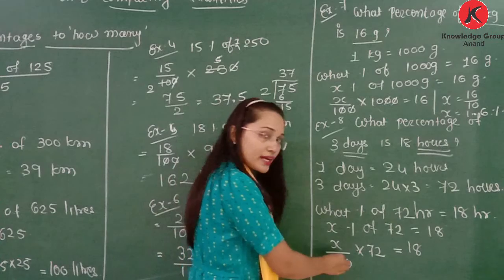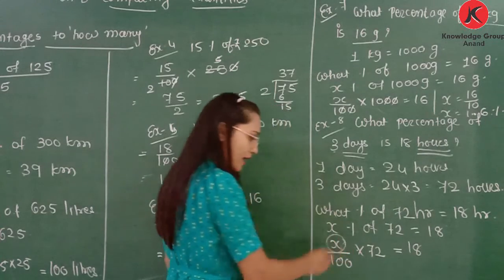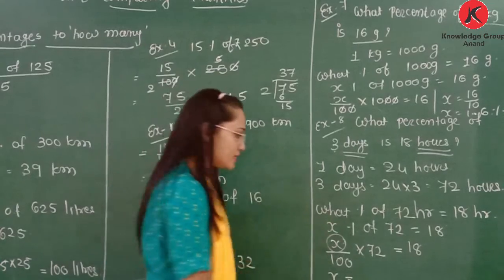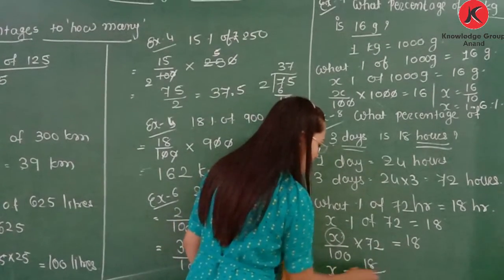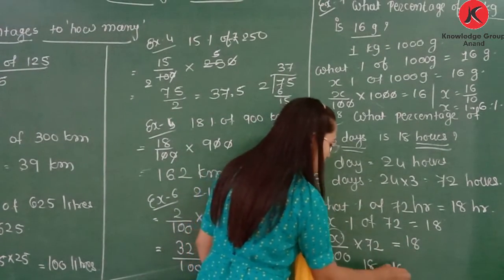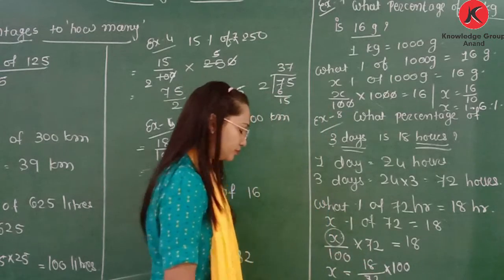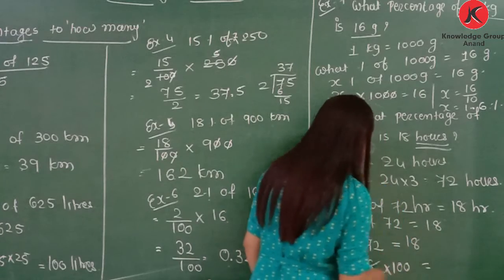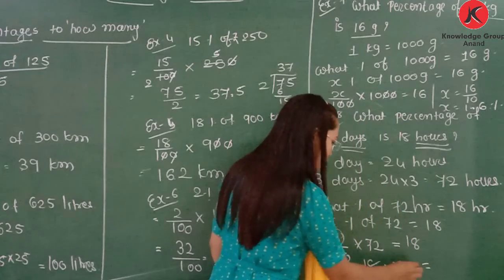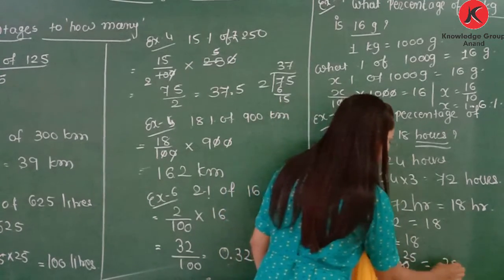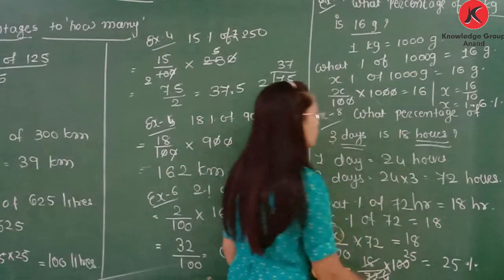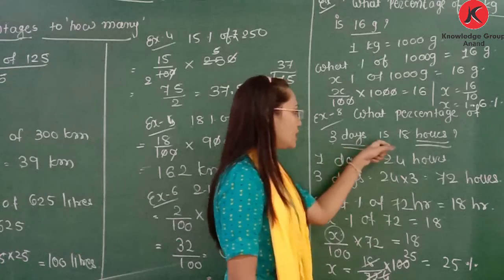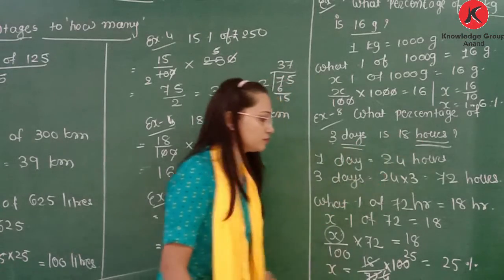Now 100 is in the denominator, we need to find X here. So move the remaining numbers to the right side. 72 will be in the denominator and 100 will be in the multiplication. Now 18 fours are 4, 25 is 100. So it is 25% of 3 days is 18 hours. 25% of 3 days is equal to 18 hours.